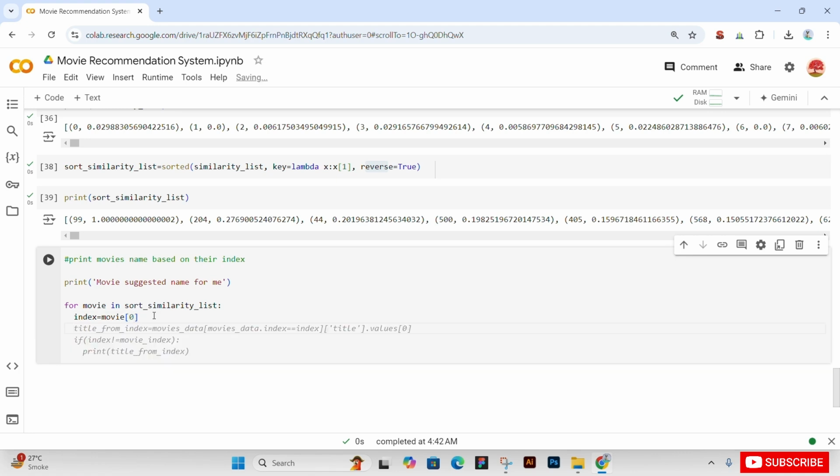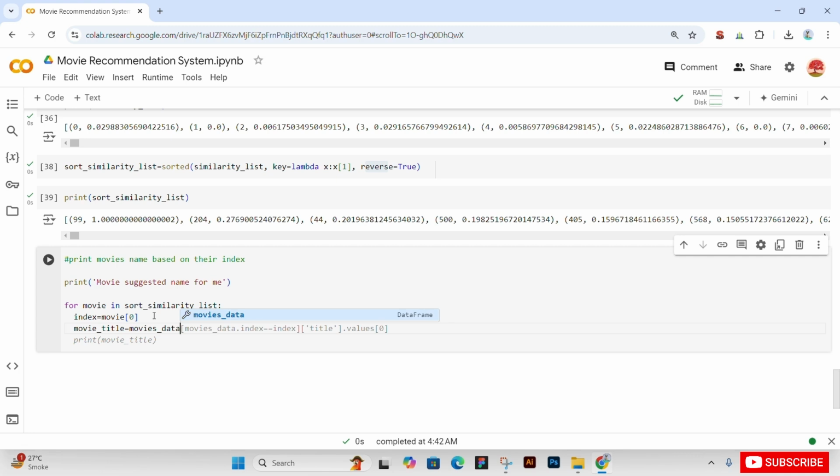Now we will check the movie title. We will make a variable movie_title equal to movies_data. Movies data is basically our variable in which our whole data has been stored.